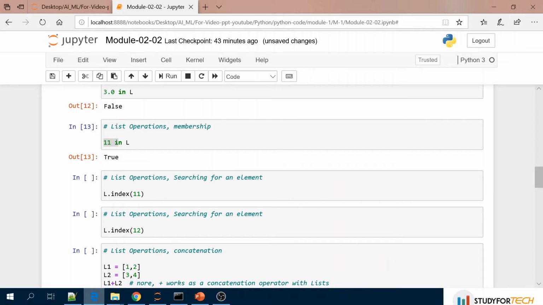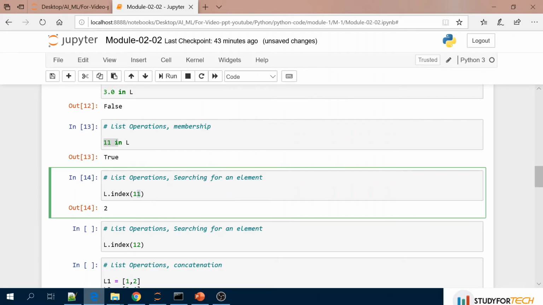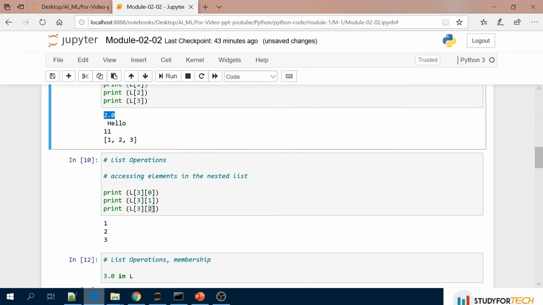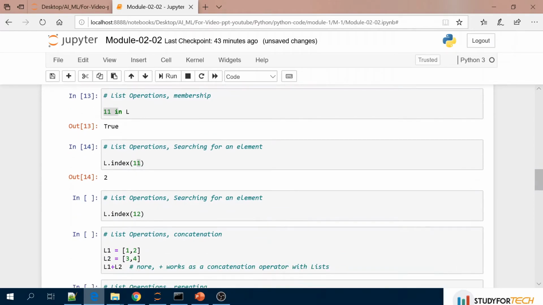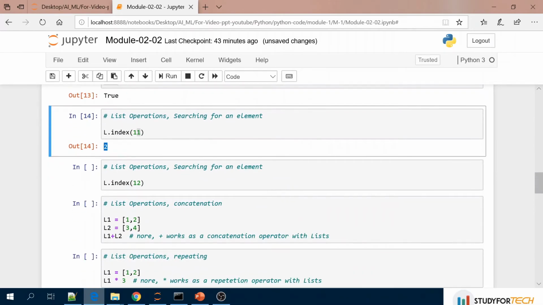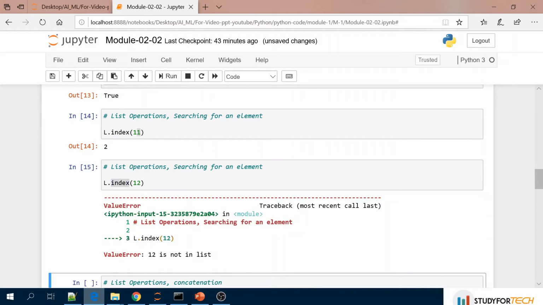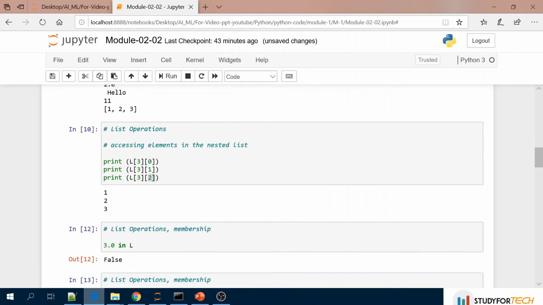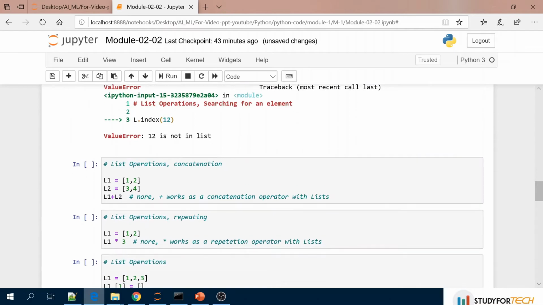Searching for an element, you can search for this element 11. Let's see what this is printing. This is printing that 11 is at the place of second. If you see here, this is the 0th index, 1, and second. So at the second position, 11 is present, so it is saying second. If you search for 12, then this will give you an error, because 12 is not in the list. As you have seen, 12 is not there in our initial list. That's why it is giving an error.